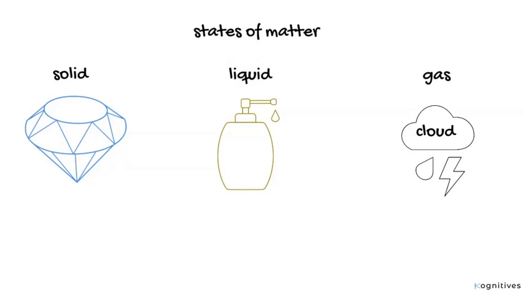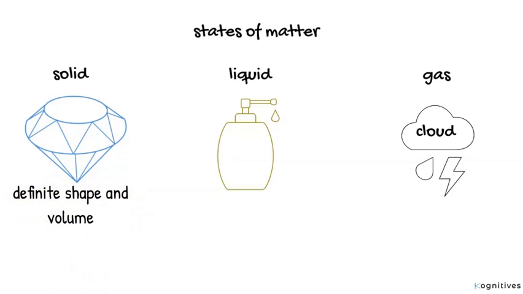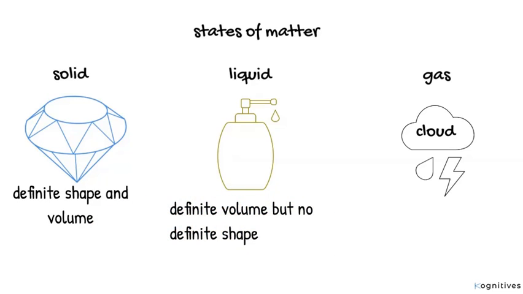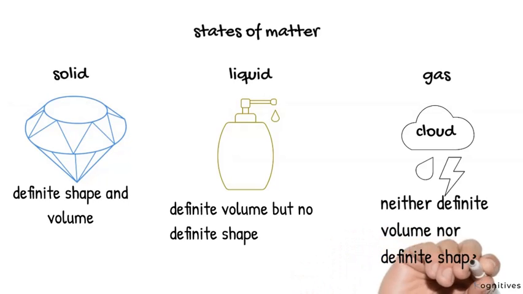How can we differentiate these states? Well, we simply say that a solid has a definite shape and a definite volume. A liquid has a definite volume but no definite shape. For example, water has no shape, it assumes the shape of its container, and a gas has neither a definite volume nor a definite shape.